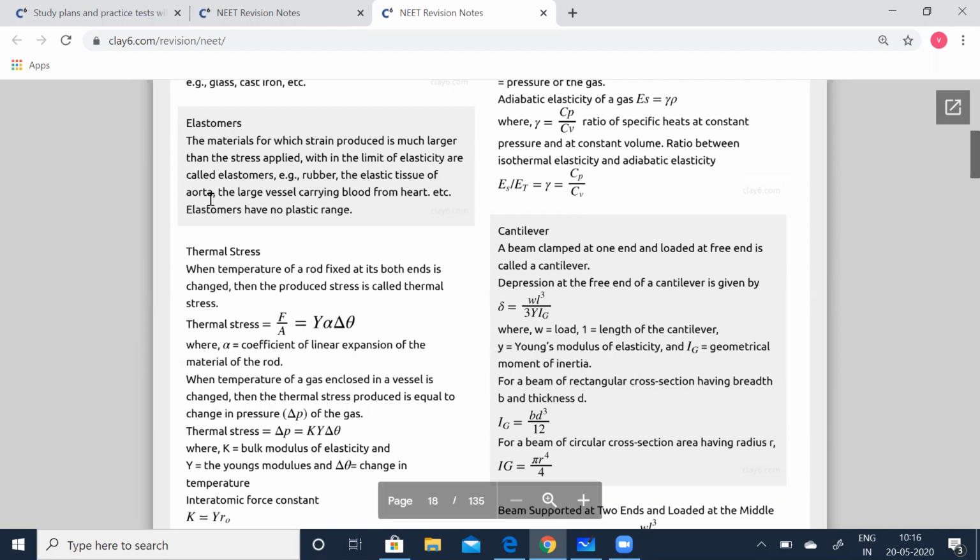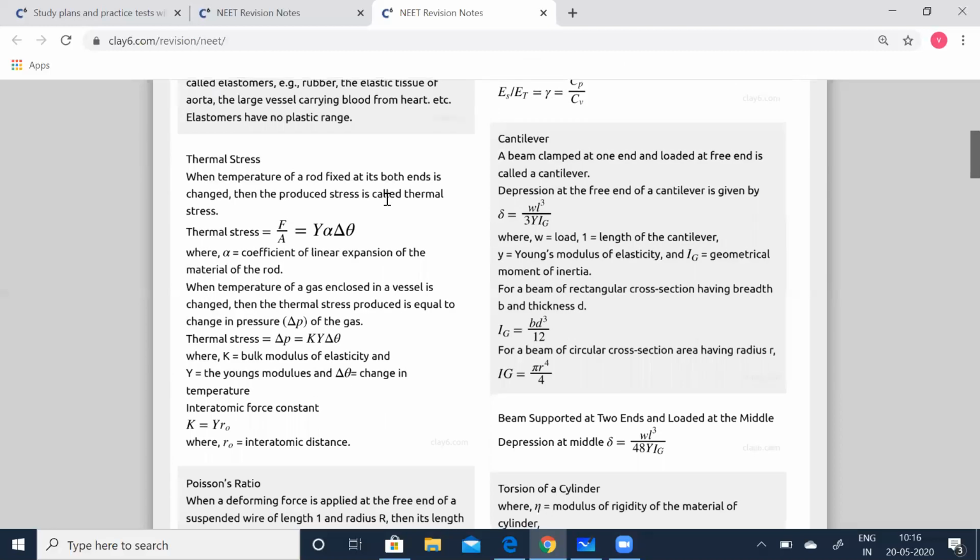Another example is the elastic tissue of aorta. Aorta, you all know, is the large vessel carrying the blood from the heart. So elastomers have no plastic range. Next, thermal stress. When temperature of a rod fixed at both its ends is changed, then the stress produced is called thermal stress. Thermal stress is equal to F by A, which is equal to Y alpha delta theta, where alpha is the coefficient of linear expansion of the material of the rod.